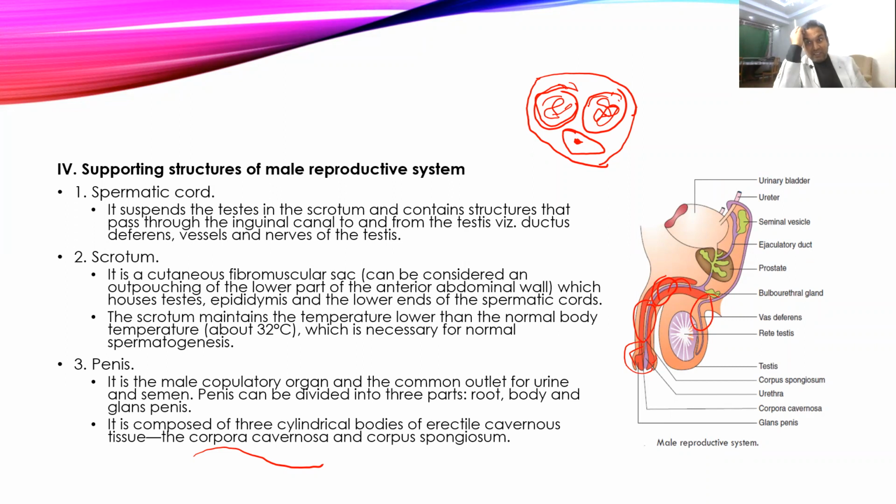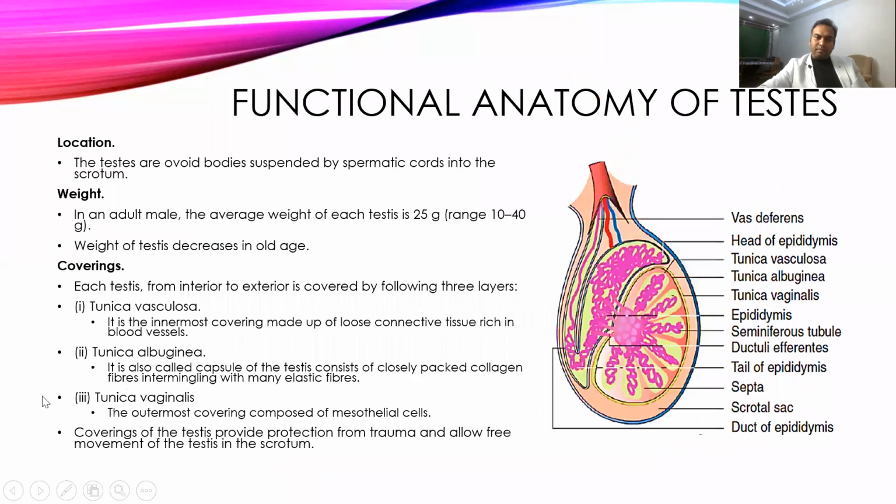So these are not muscle, and there is no muscle contraction. If there were muscle contraction, the size of the penis would become smaller. But here the blood is pumped into the corpus cavernosa, and that will create stiffness in the corpus cavernosa. The more the blood, the stiffer the corpus cavernosa will be, and the harder the penis. That makes it easier to perform copulation or sexual intercourse.